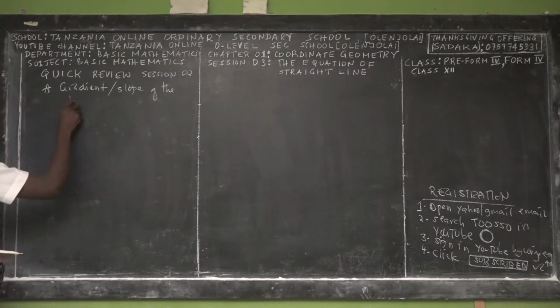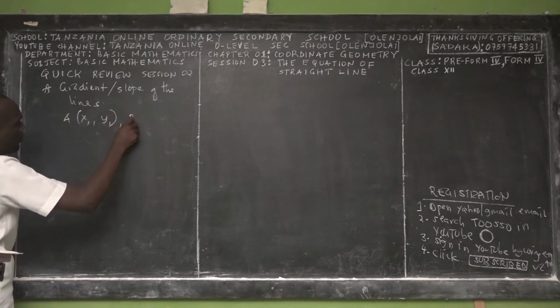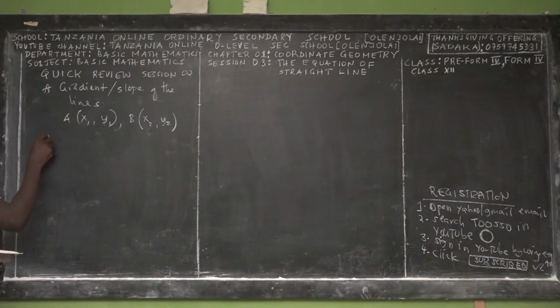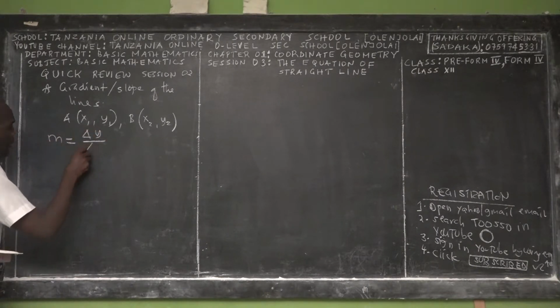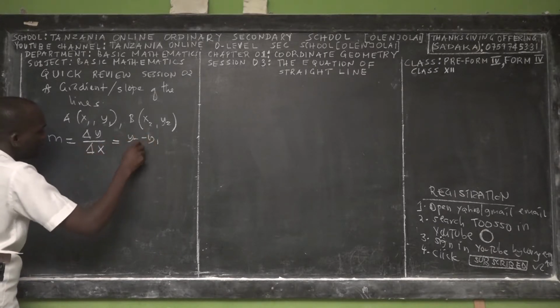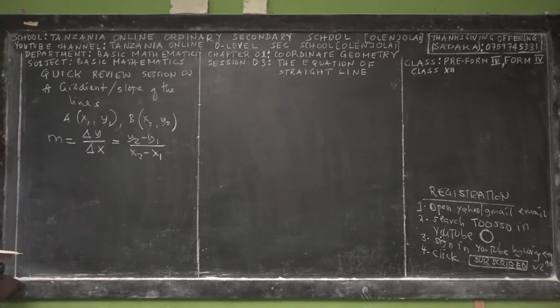So if you've been given 2 points, let's say A (x1, y1) and another point (x2, y2), then the gradient, which we notate as the slope, is given as the change in y over the change in x. So that is y2 minus y1 over x2 minus x1. That's what we have taught you, and then we did some examples to solve some problems.